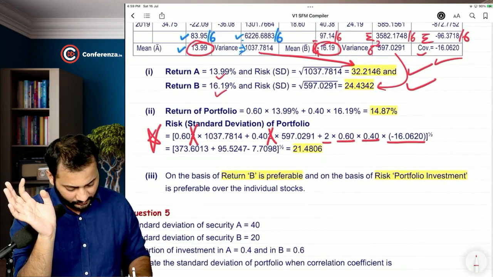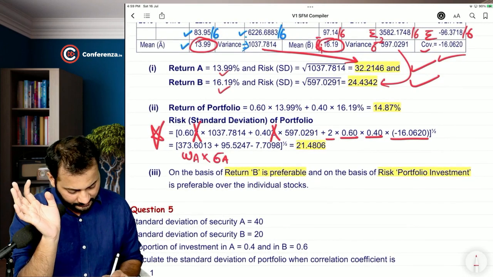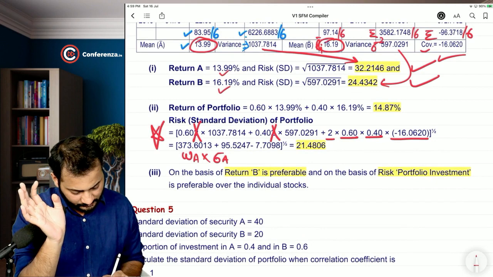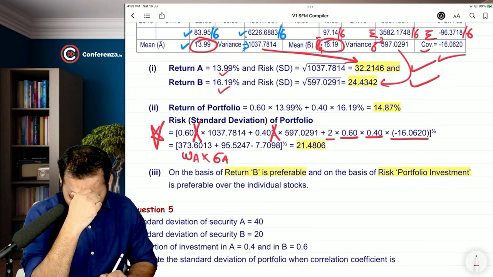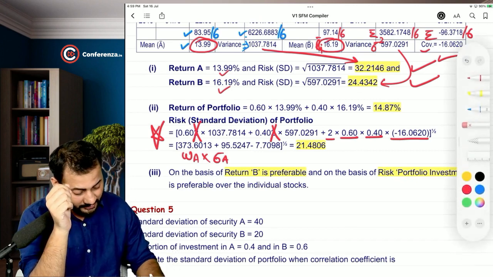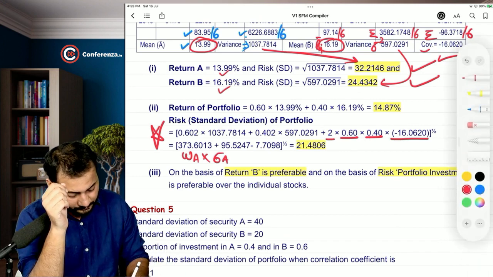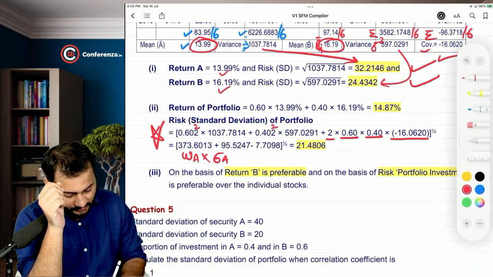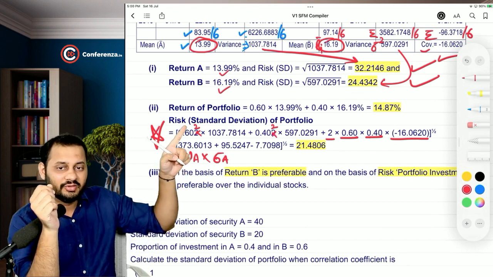I will just write down the formula here. Weight of A into standard deviation of A. That 2 was nothing but the square, and there is a printing mistake: instead of square, this is 2. It is square, right? That 2 should have been the square.